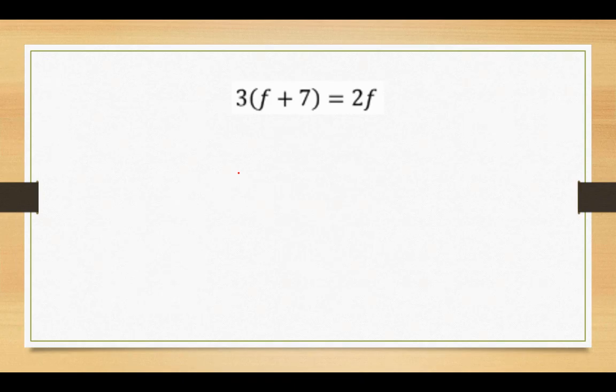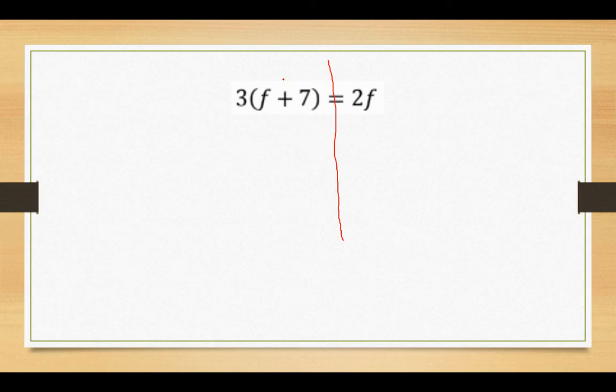So now we have multi-step equations. I have an f on this side and I have 2f on this side. But I can't just move them together. See, he's trapped in these parentheses. I got to get him out before I can move him. And so we're going to follow those same steps we've been doing the whole time. You always do the same steps. Distributive property. Combine like terms. Move the variables if you got variables on both sides. And then solve your two-step equation.